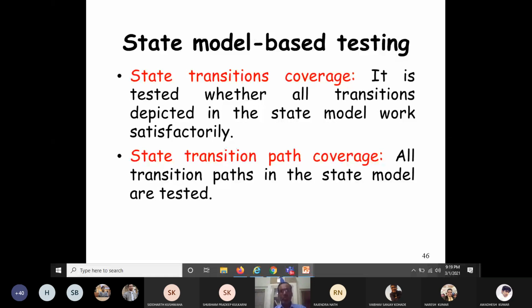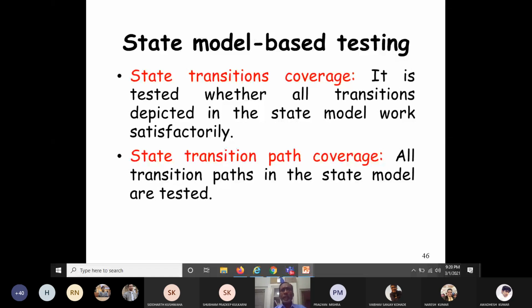So state transition path coverage means you have to design test cases, particularly for a state chart diagram, in such a way that all the paths in the state model are tested, covered at least once. This is known as state transition path coverage.